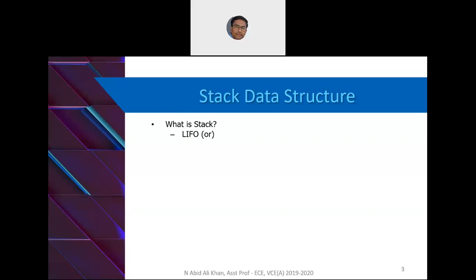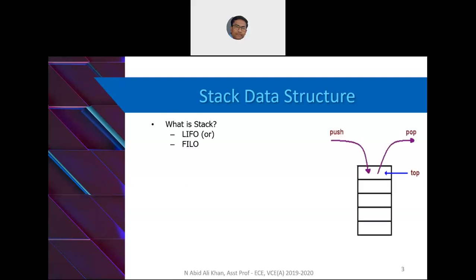So imagine stack as if it is a bucket, or a tray, and assume that you are keeping all books one after the other, right? So whatever book you have kept last, only that book can be fetched back. You cannot take the book which is at the bottom. Okay, so therefore this is a data structure which is called last in, first out, or first in, last out. So technically speaking, this is how your stack looks like.